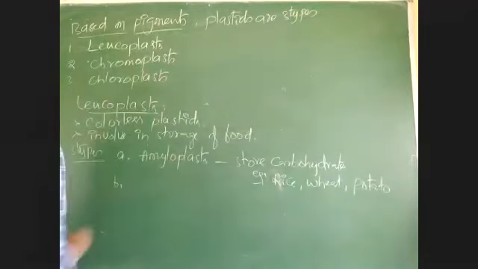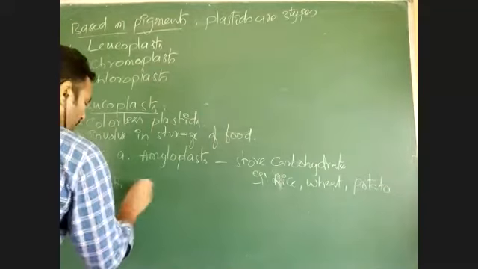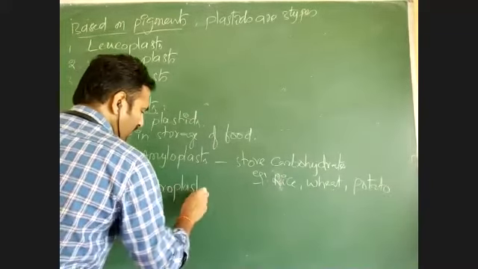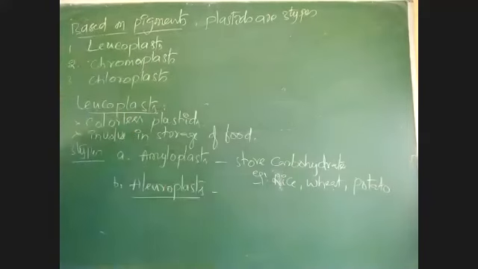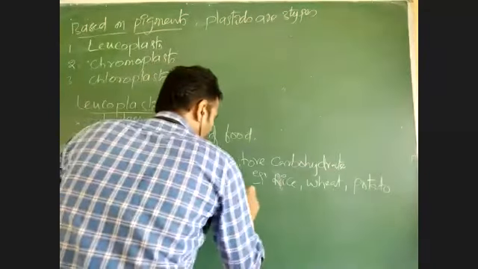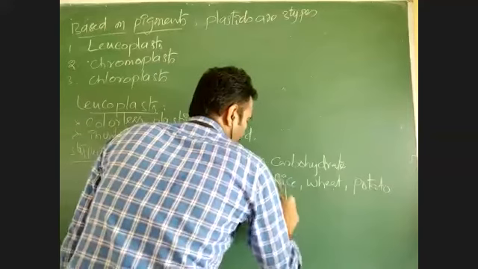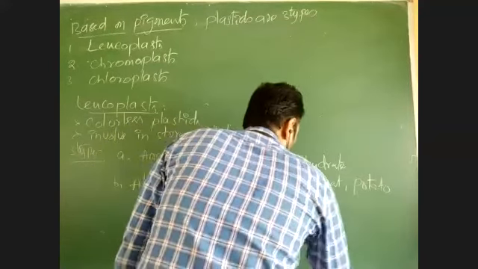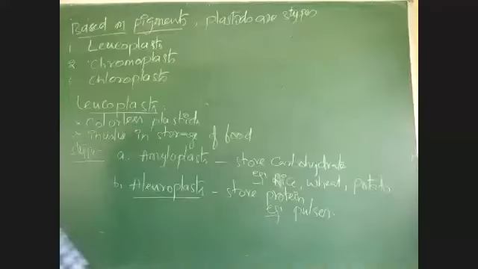Second one is aleuroplast. Aleuroplasts are responsible for storage of protein. They store protein. These are present in pulses, cereals, pulses.